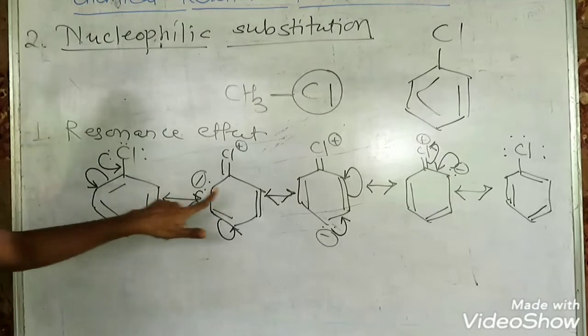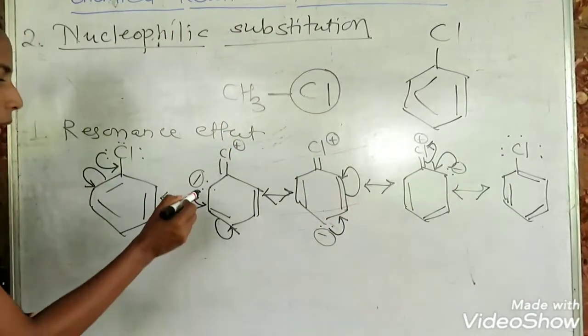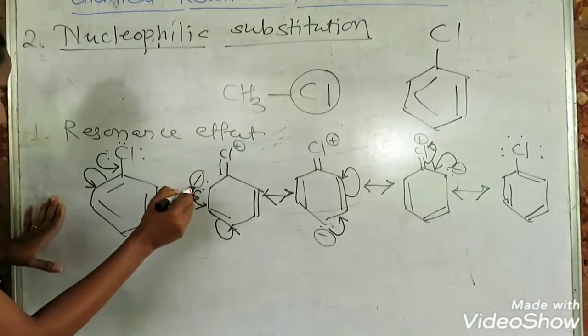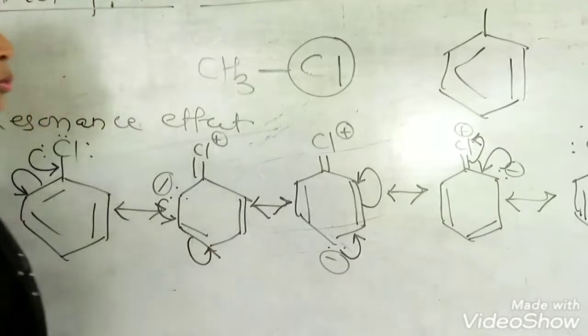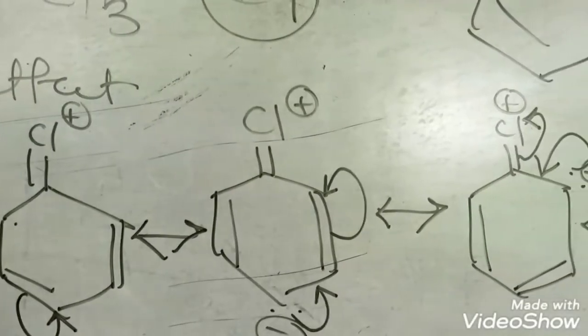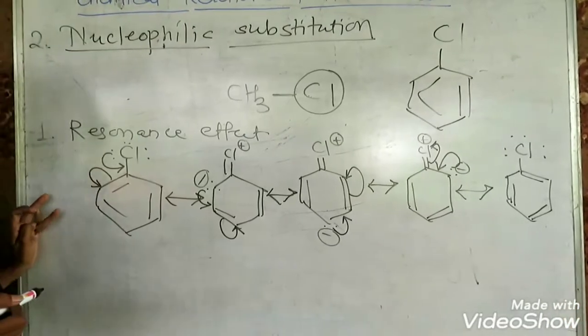If you observe the resonating structures of chlorobenzene, the negative charge is deposited at the ortho and para positions. That means in chlorobenzene, the ortho and para positions are electron rich.